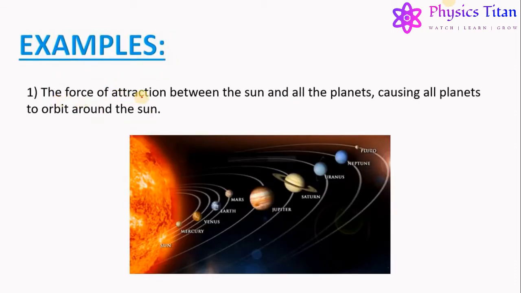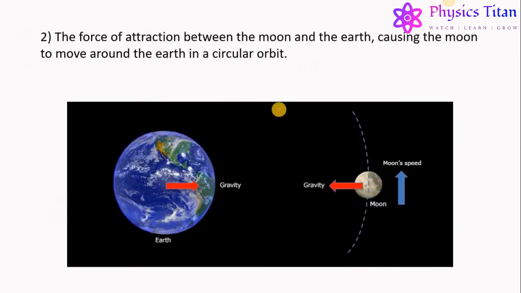First, the force of attraction between the sun and all the planets, causing all planets to orbit around the sun. This force of attraction between the planets and sun is nothing but the gravitational pull of the sun. So in this picture, this is the sun which pulls each and every planet revolving around it with a force equal to the gravitational force of attraction of the sun on these planets. Let us take another example.